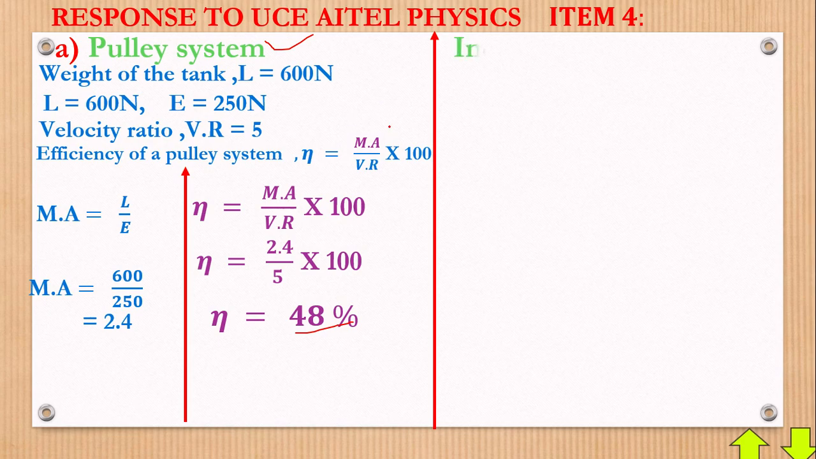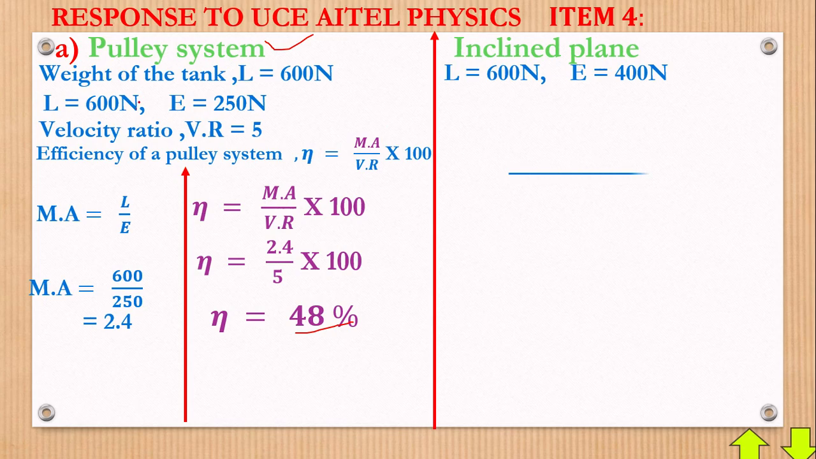So we say inclined plane. Now there, to remind ourselves, the load is originally 600 newtons, not changing. And please, the load is the same because they want to use the same load and see which one works better. And the effort is 400 newtons.